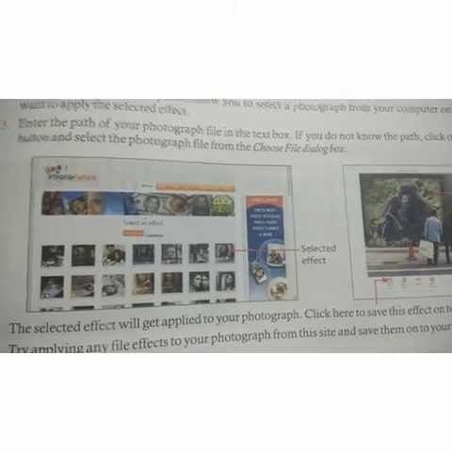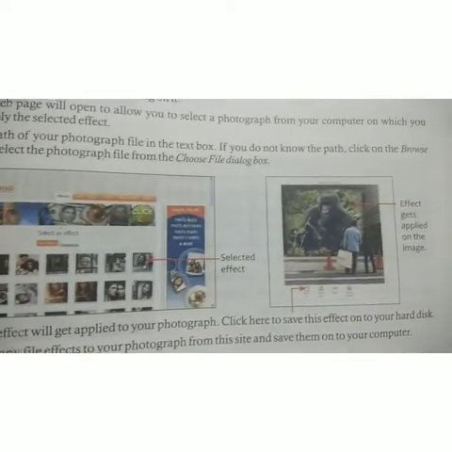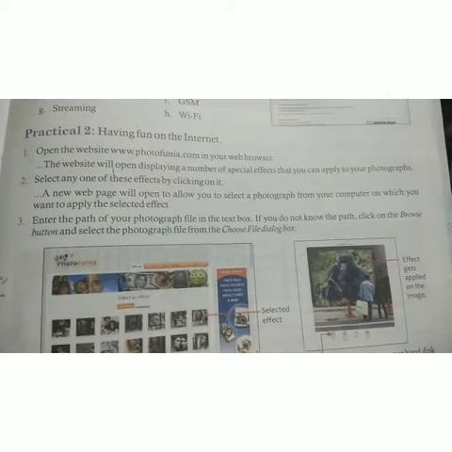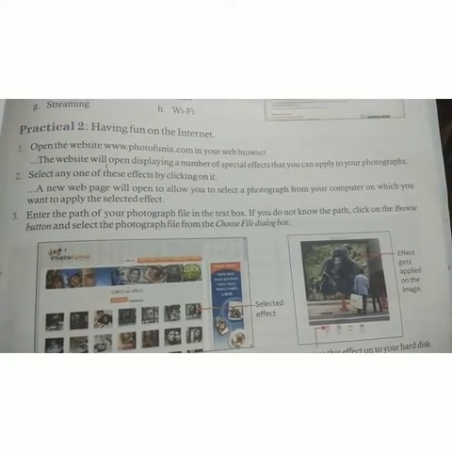www.photofunia.com. Okay, so select the effects. Okay, then you can see the effect get applied in the image. So just try it, practical number 1 and practical number 2, at your home. Okay, students.